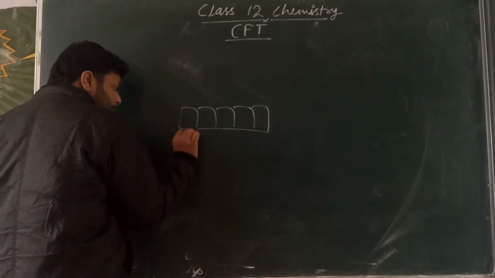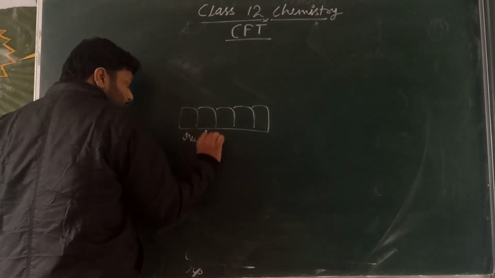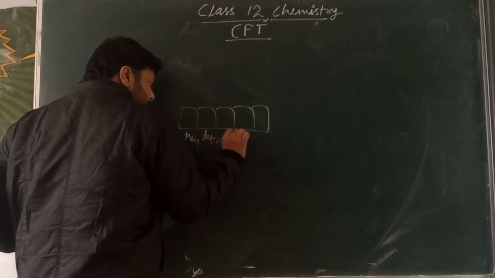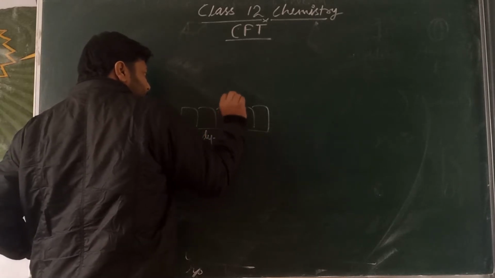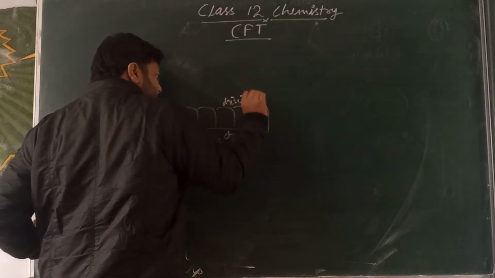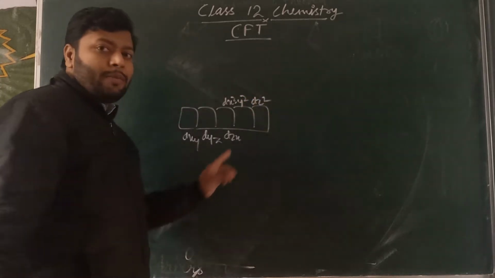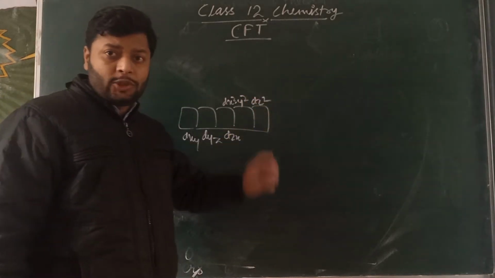So I am selecting these 5 orbitals here: dxy, dyz, dzx, dx square minus y square and dz square.